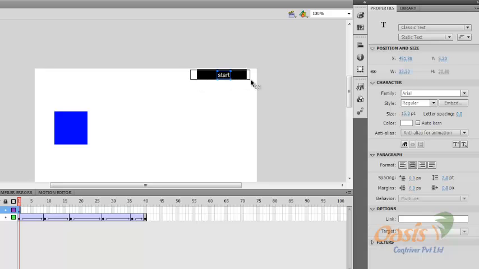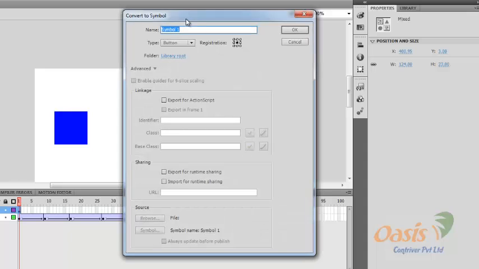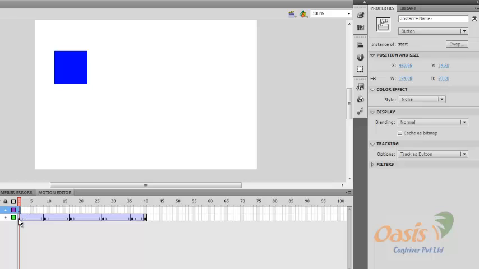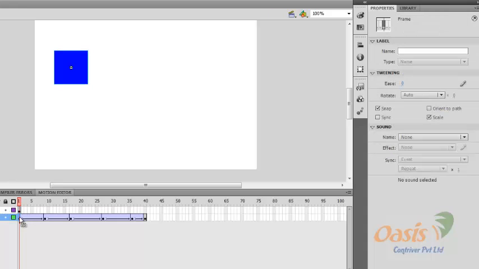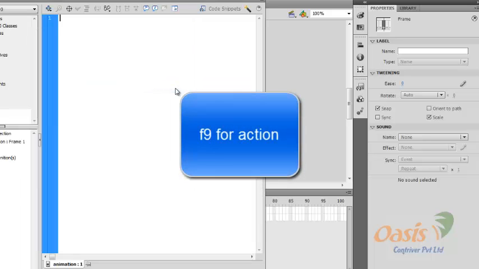Now select both the things, press F8 to convert to symbol and change it to button. Write the name start. Okay, and in this animation frame, in the animation layer, click on frame number 1, press F9 or go to window and choose actions.